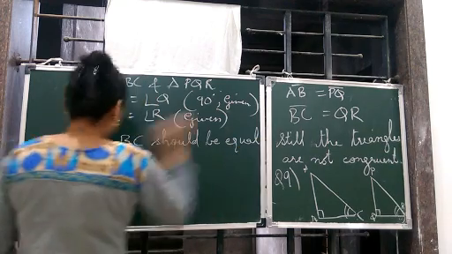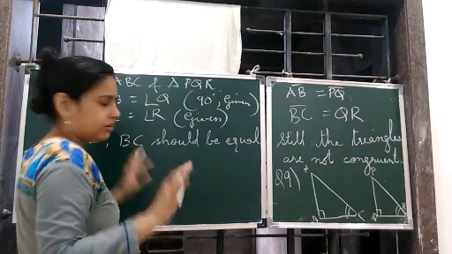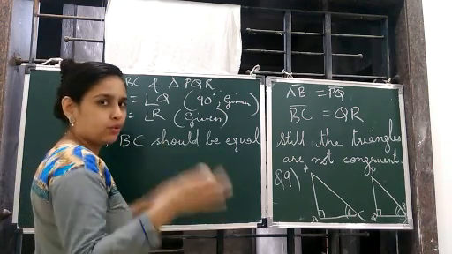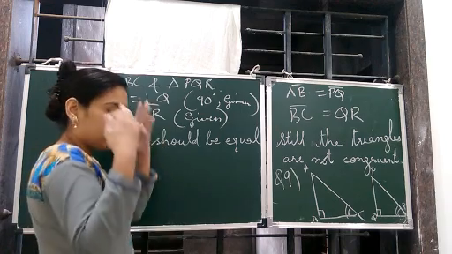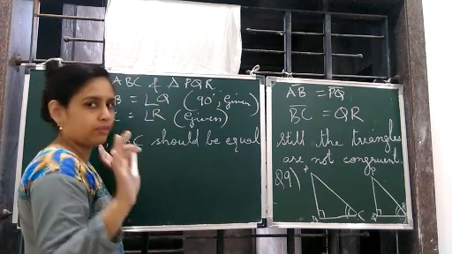BC should be equal to QR, in your own language. Okay children, you don't have to just go for mathematical language. Whatever condition arises in your mind, you write that. Okay, no problem.